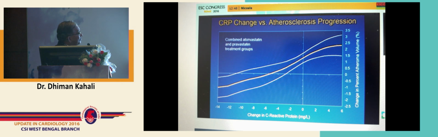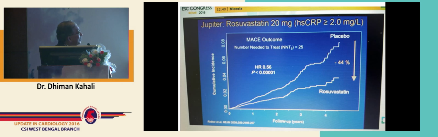Now, this is valid for atherosclerotic progression as well, by the various IVUS studies, and you can find that with lowering of the CRP, there has been a halt of atherosclerosis progression. Now, this is the Jupiter trial, where there was about a 44% reduction in the event rate with rosuvastatin 20 milligram for 2 years. And I think sufficient attention has not been given to this study, but there was a significant mortality reduction of up to 65% when the LDL-C was below 50.